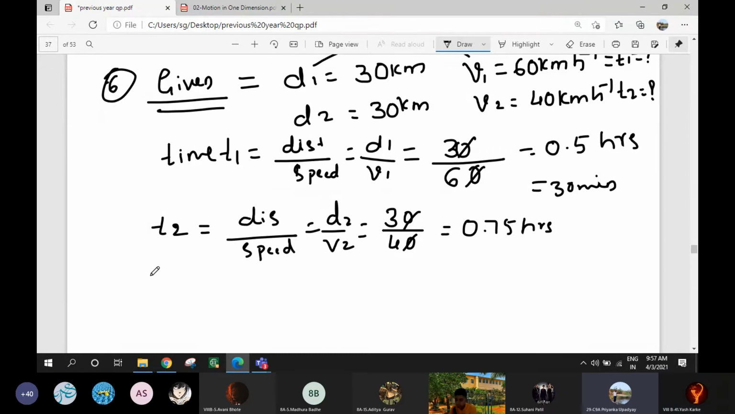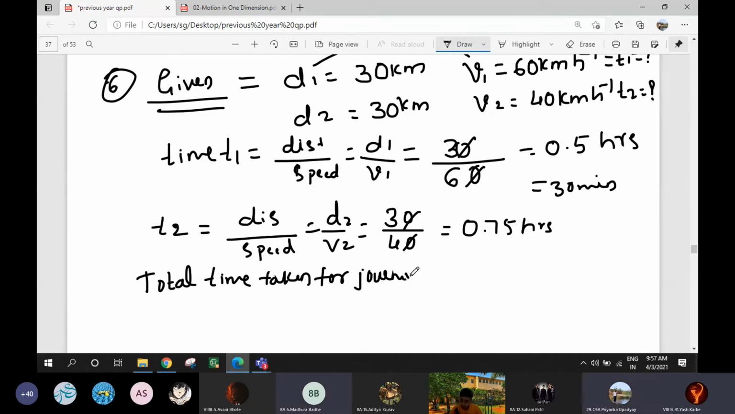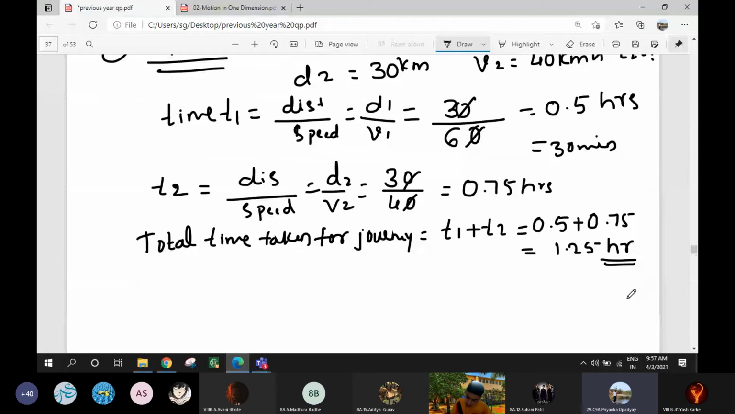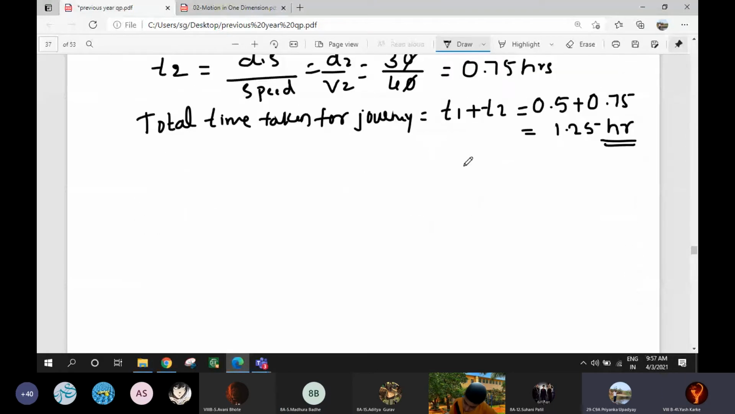Now, how will we find the total time taken for the journey? Time taken for D1 plus time taken for D2: 30 minutes plus 45 minutes. T1 plus T2 is nothing but 0.5 plus 0.75, which is 1.25 hours. So now we have found the time. This is our A part. What is B part?